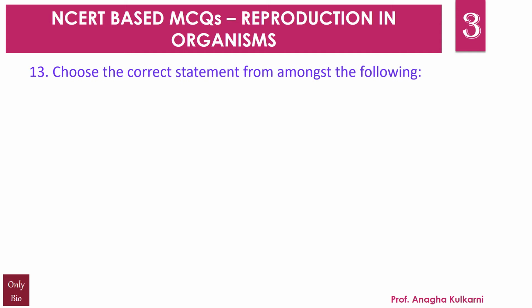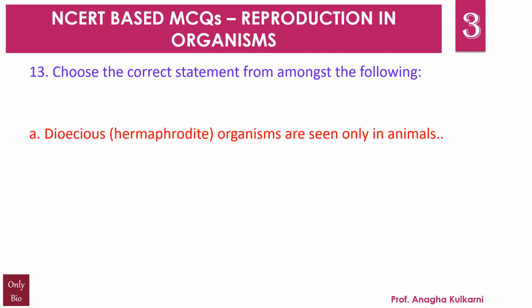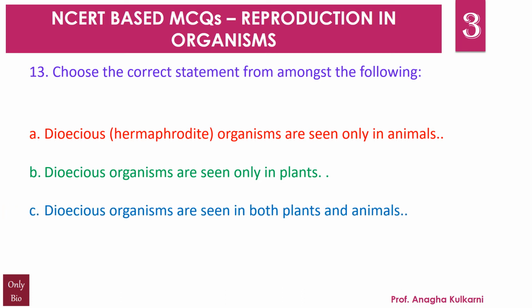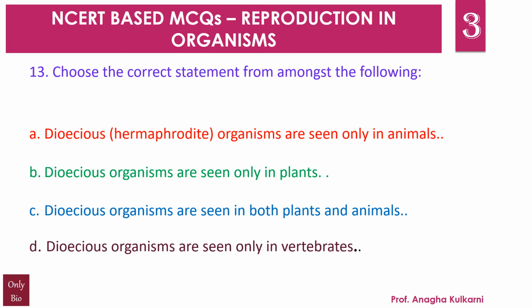Question number 13. Choose the correct statement from amongst the following. A. Dioecious, that is hermaphrodite organisms are seen only in animals. B. Dioecious organisms are seen only in plants. C. Dioecious organisms are seen in both plants and animals. D. Dioecious organisms are seen only in vertebrates. And the correct answer for this question is C.